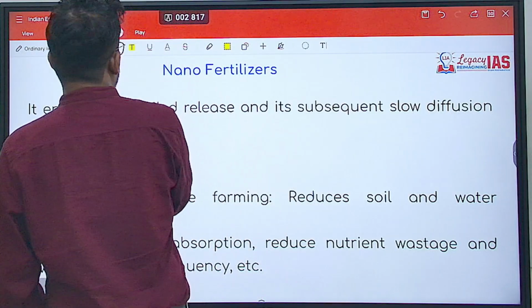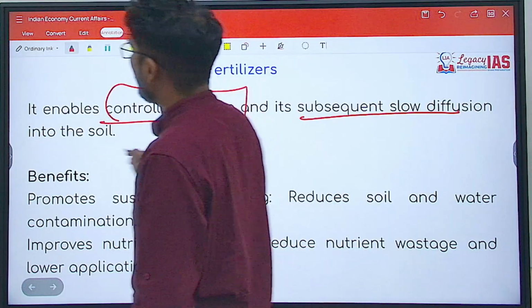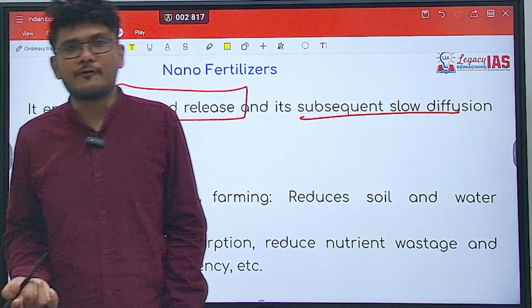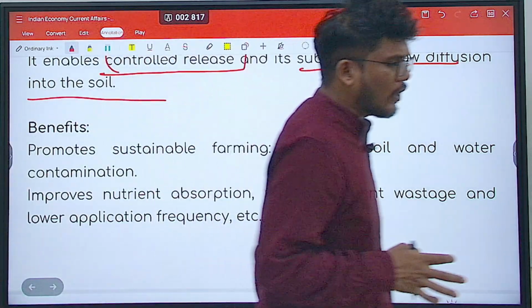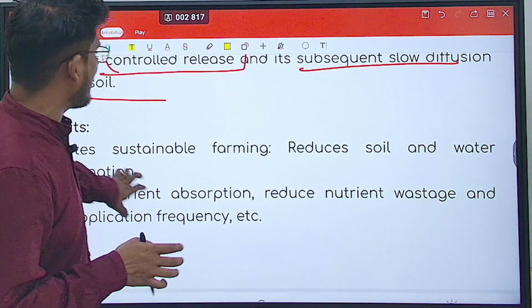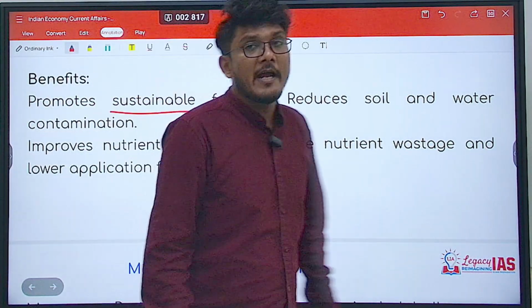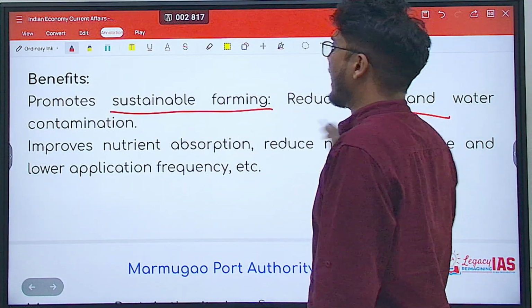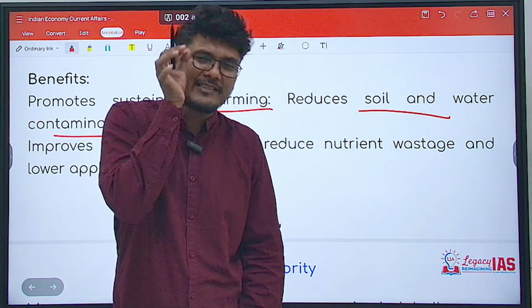So it enables controlled release and subsequent slow diffusion of the chemical fertilizer into the soil. So the release is highly controlled, its diffusion is also highly controlled, it will be in a slow and controlled manner. That is the benefit. Of course, it promotes sustainable farming. It reduces soil and water contamination, absolutely, because it provides that exact quantity.